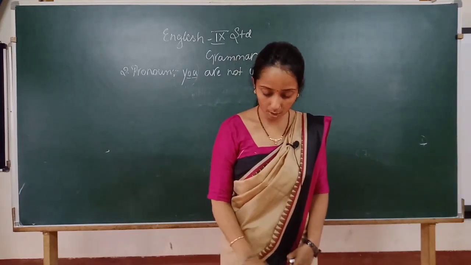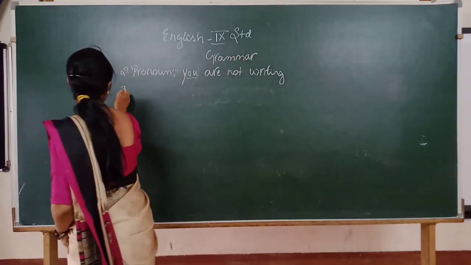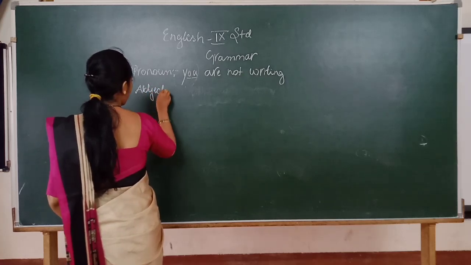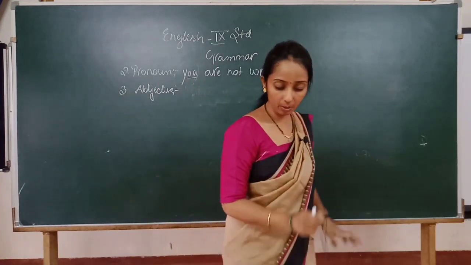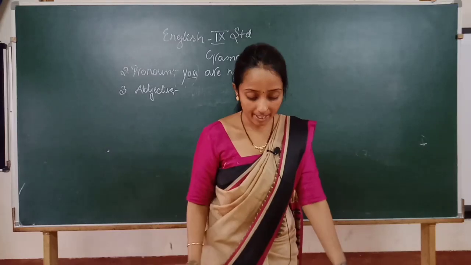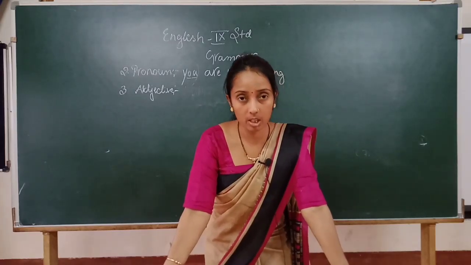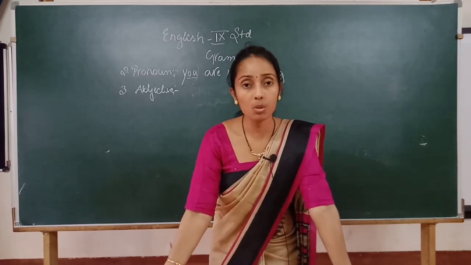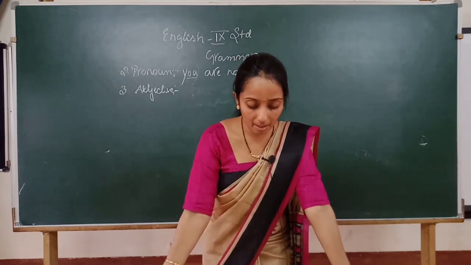So the next is adjective. What is adjective? Adjective is a describing word.